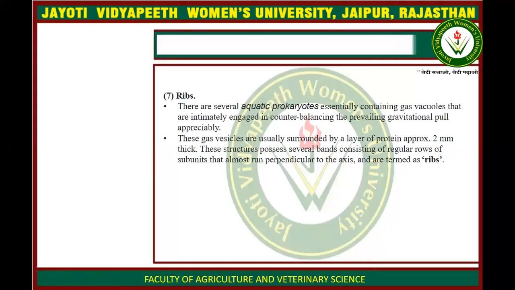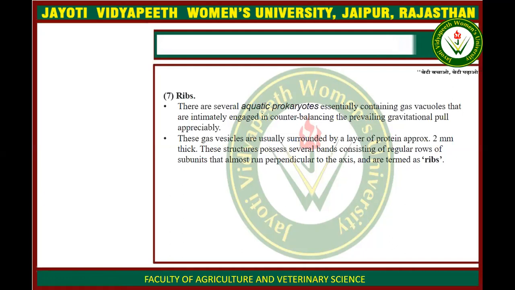Some aquatic prokaryotes, which are present in the aquatic environment, need to establish their aquatic balance. So these aquatic prokaryotes have a particular structure that is known as the gas vacuoles. These gas vacuoles counterbalance the gravitational pull for the prokaryotes, and these gas vacuoles are surrounded by a layer of protein.